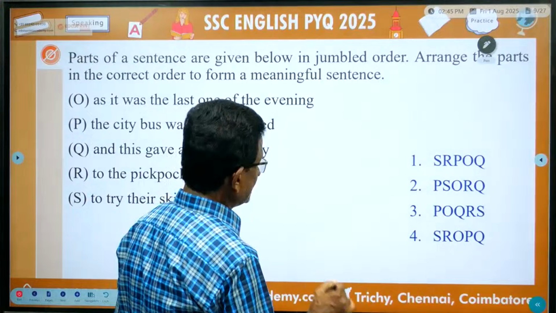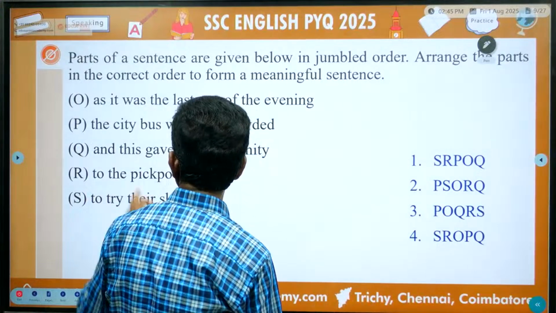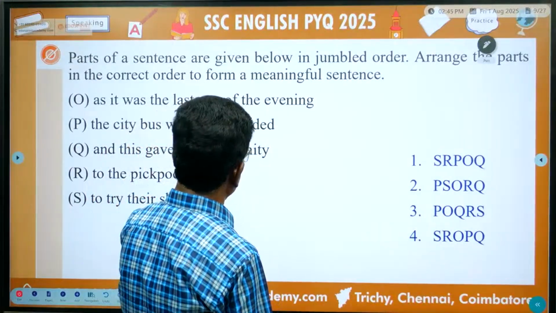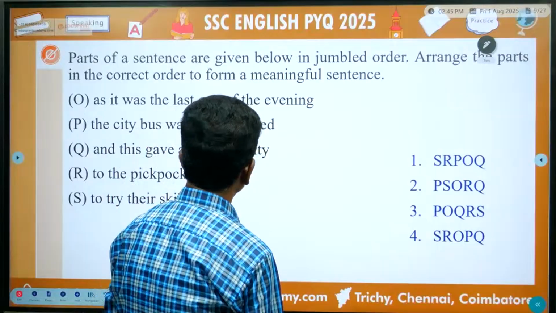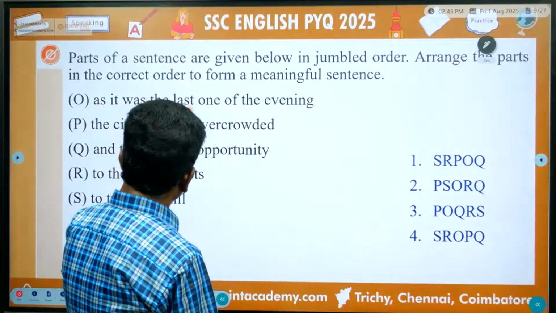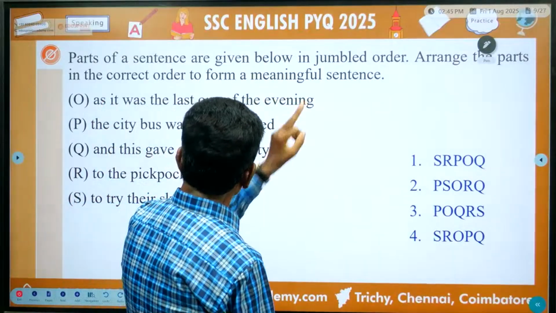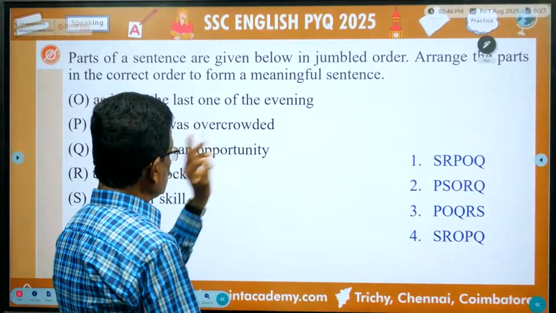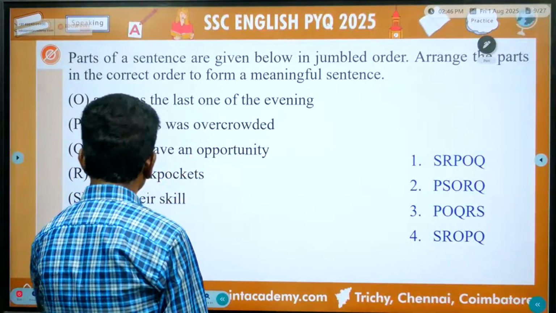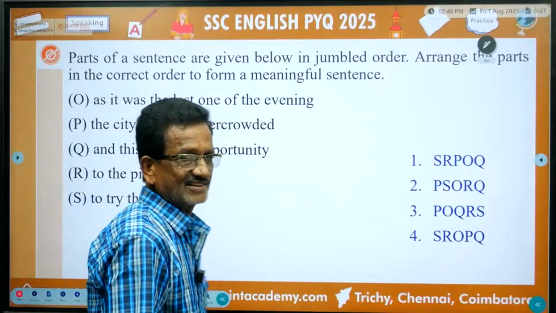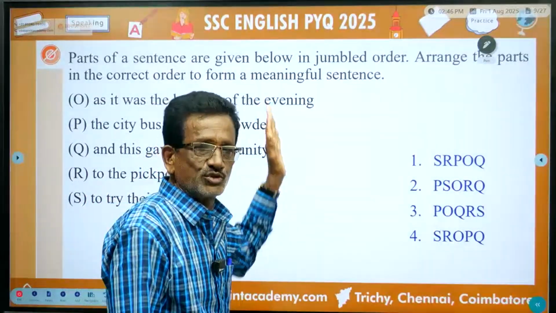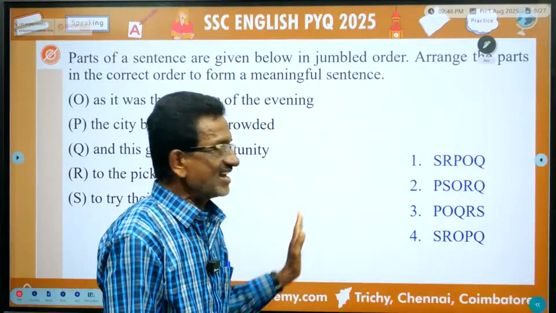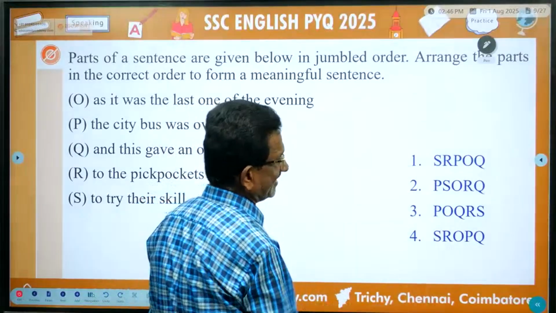So, the first part should always be, listen, the city bus was overcrowded. Then, as it was the last one of the evening, next, and this gave an opportunity to the pickpockets to try their skills. The sentence should be in this order. What is the correct answer for this?